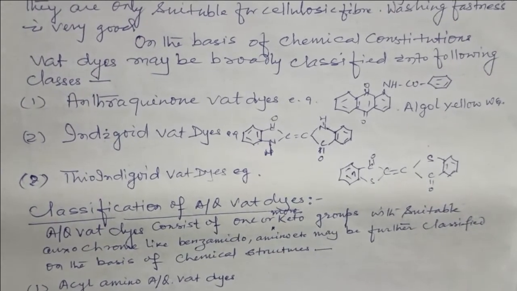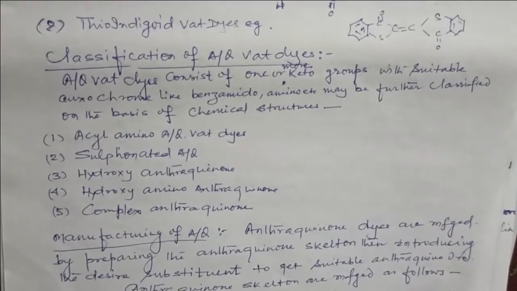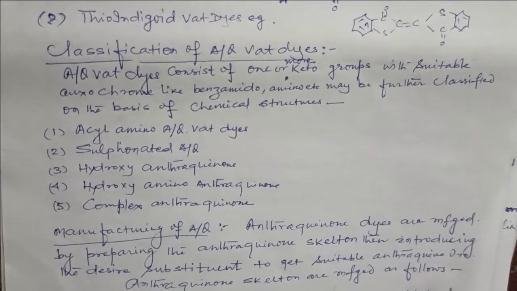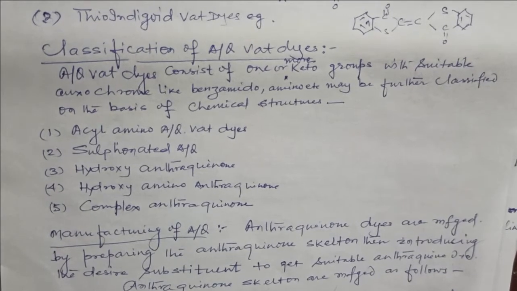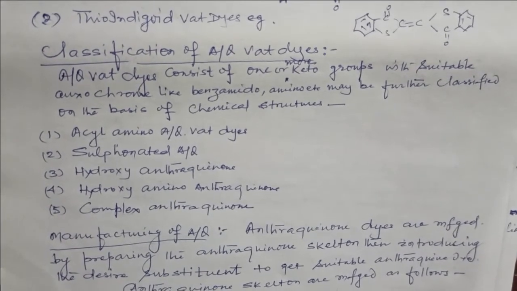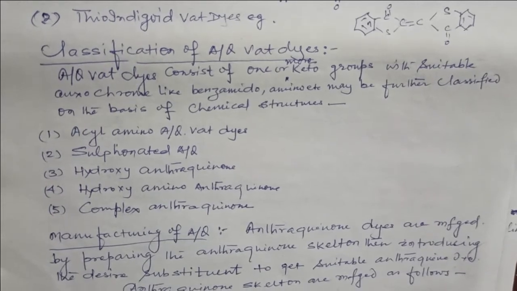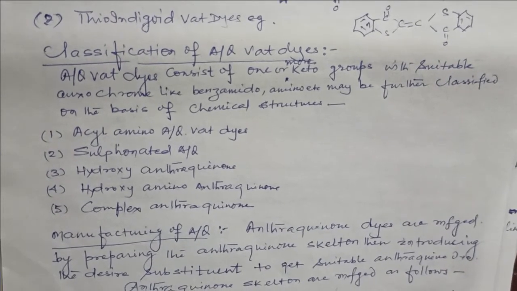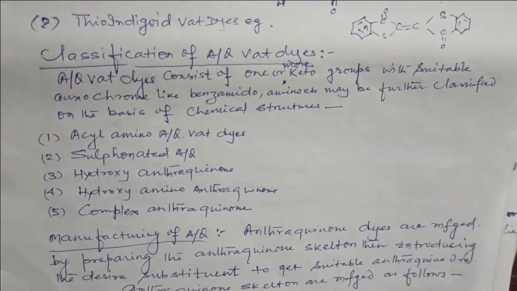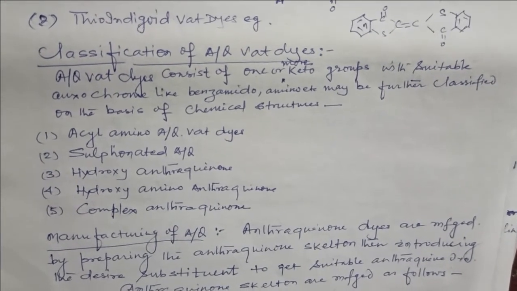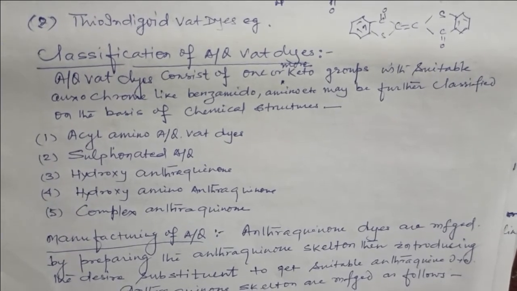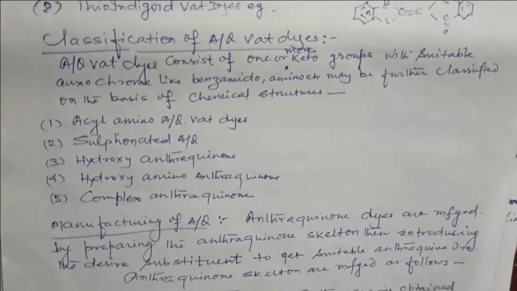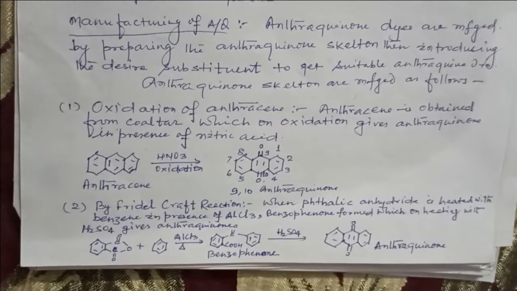Classification of anthraquinone vat dyes. Anthraquinone vat dyes consist of one or more keto groups with suitable auxochromes like benzamido, amino, etc. They may be further classified on the basis of chemical structure. Number 1. Acyl amino anthraquinone vat dyes. Number 2. Sulfonated anthraquinone vat dyes. Number 3. Hydroxy anthraquinone vat dyes. Number 4. Hydroxy amino anthraquinone. Number 5. Complex anthraquinone.